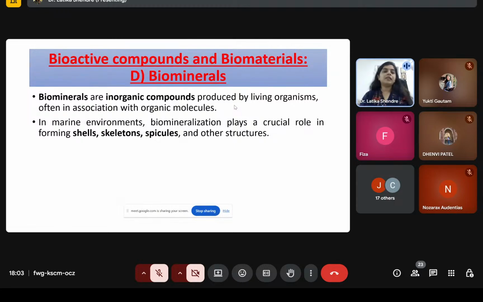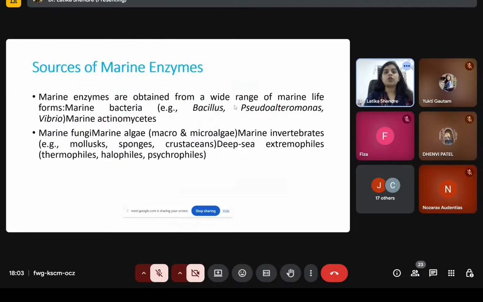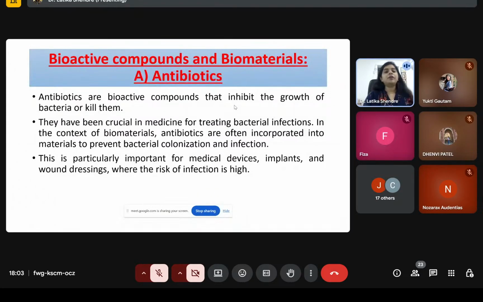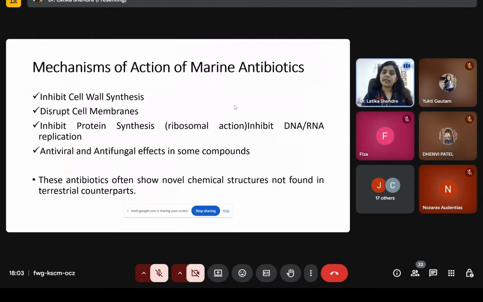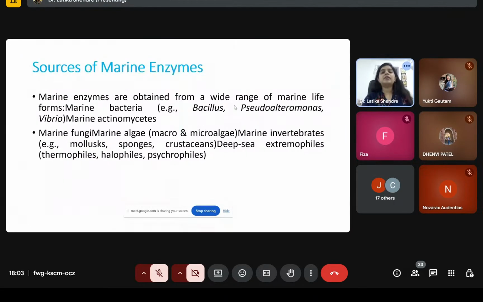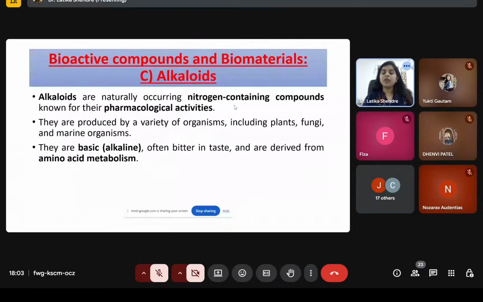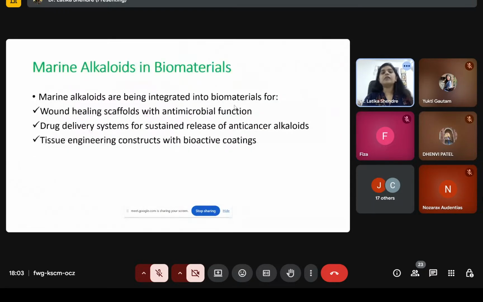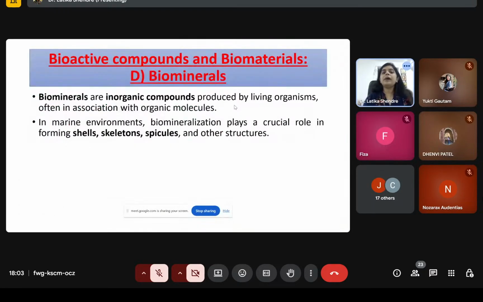So again, I'm repeating some topics. First bioactive compound we studied was antibiotics. After that, second was enzyme, and third was alkaloid. Now, fourth subtopic is nothing but biominerals. Biominerals are inorganic compounds that are produced by living marine organisms.